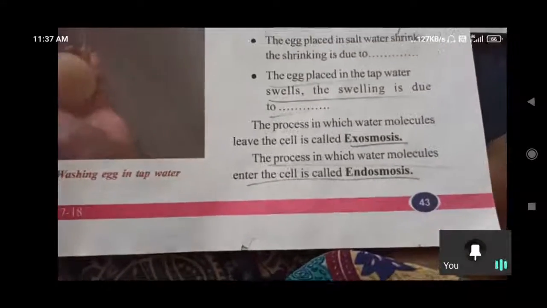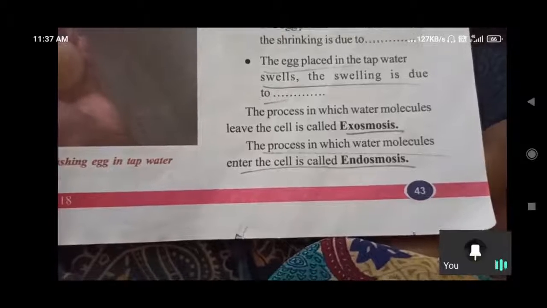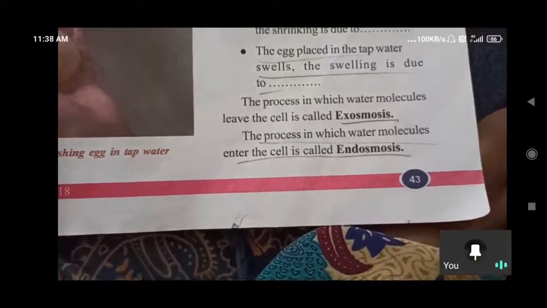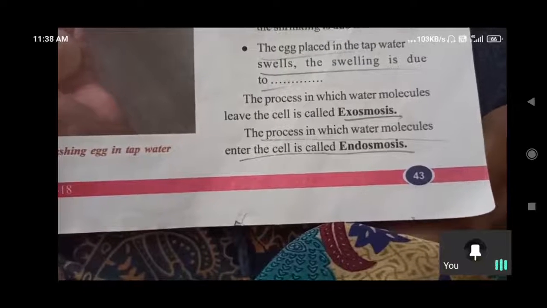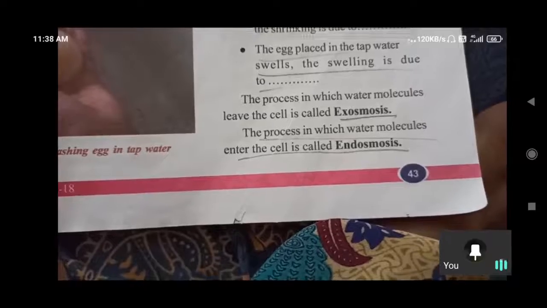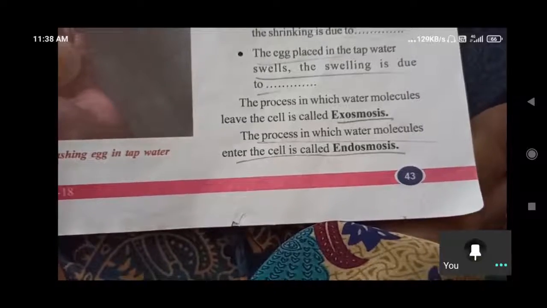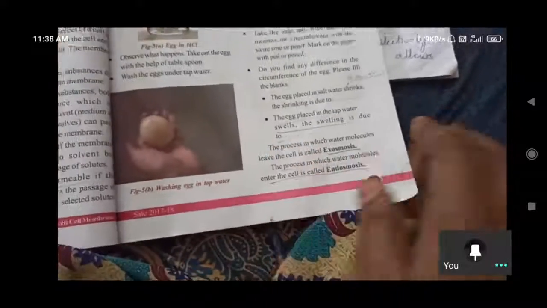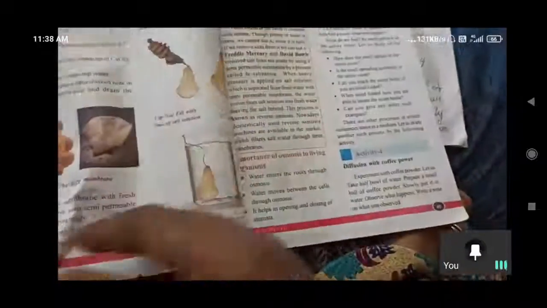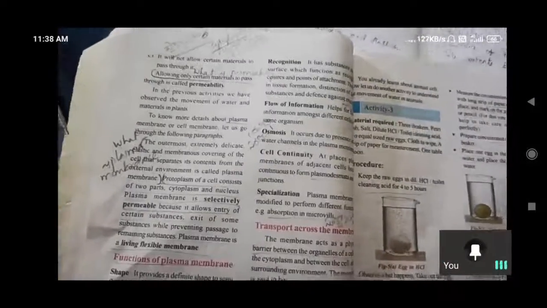The process in which water molecules leave the cell, that is exosmosis. The process in which water molecules enter the cell is called endosmosis. Is it okay for you, Arun Kumar? Okay, nice. So this is about activity 3, and tomorrow again we will see lab activity 3. Up to here is it okay for you?